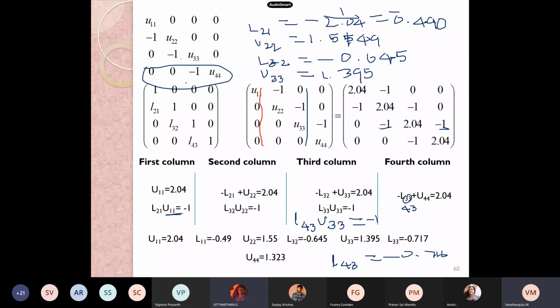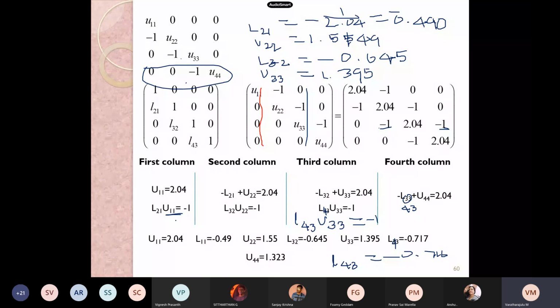Here, that equation is wrong, sir. Yes, here, this is L43. Here L43. Okay, here this is also L43, and this is U44. Right. Now you please make a note of these answers.